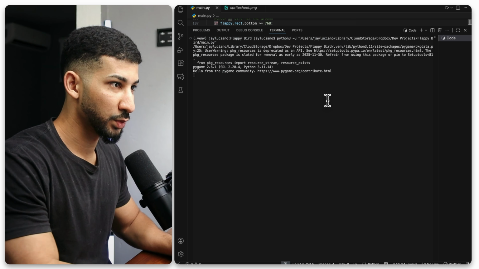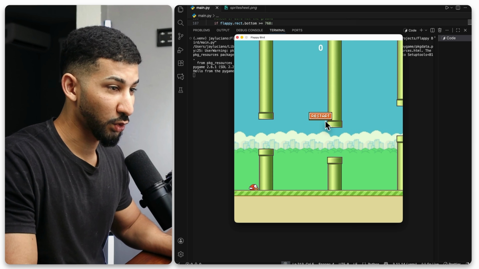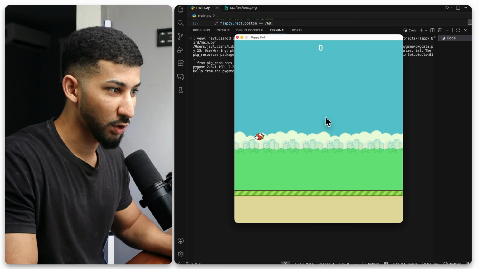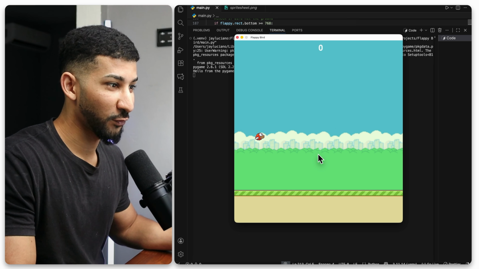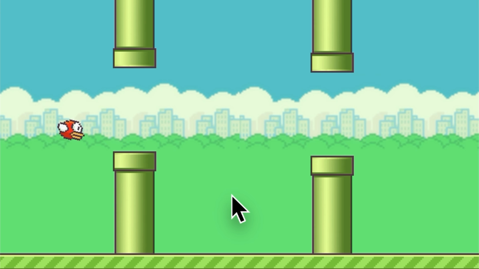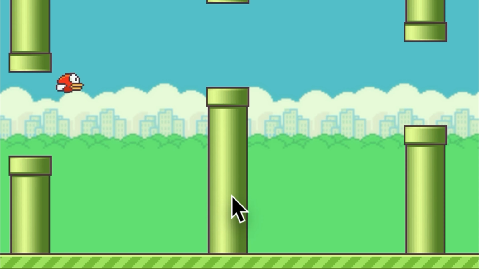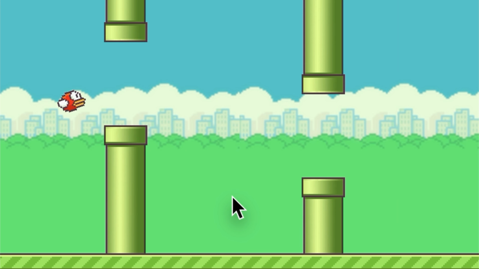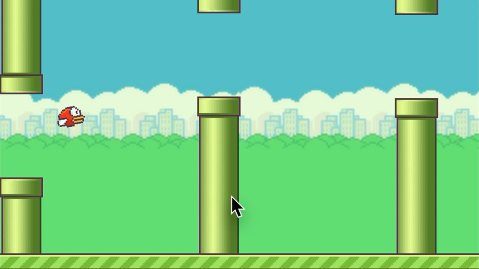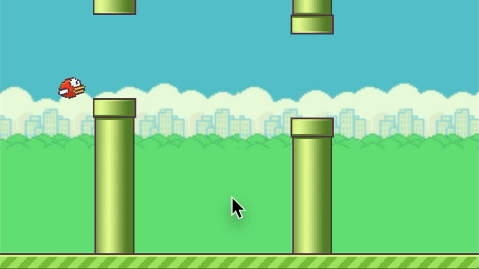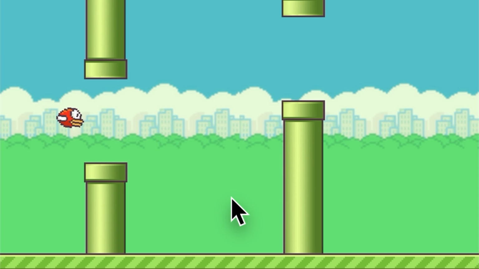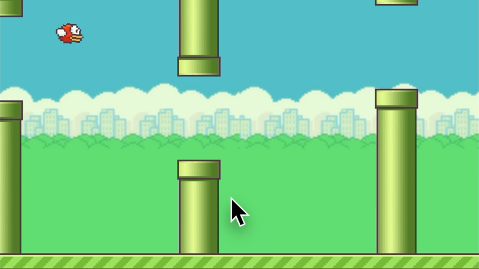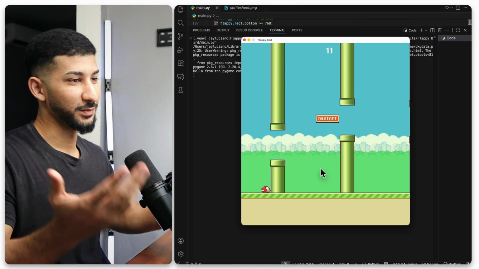So I'm going to run this code. First of all, let me actually check if it works. So now it's giving me the restart button. If I click on it, it actually starts the game back from 0. So let's actually give it a try and see how far we can make it. Oh, okay, I got to 11. That wasn't too bad.